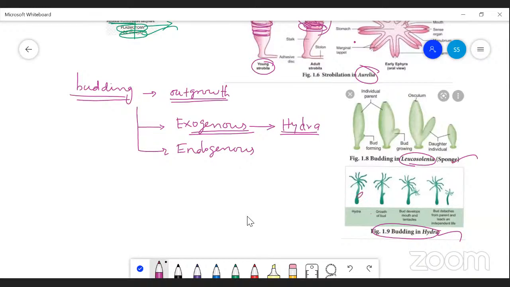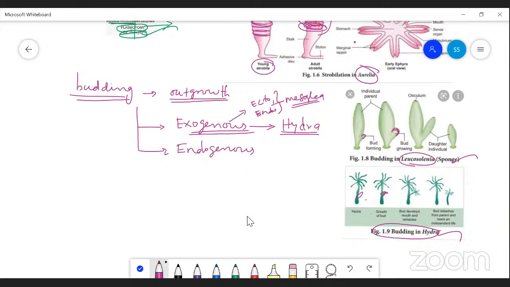Here in the basal region, small outgrowths appear like this, bud-like structures. During the development in hydra, the body wall has ectoderm, endoderm, and in between, mesoglea, a jelly-like material.